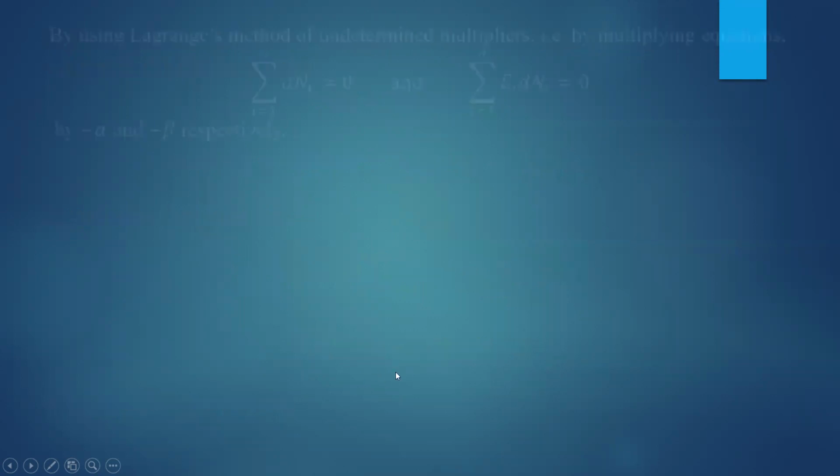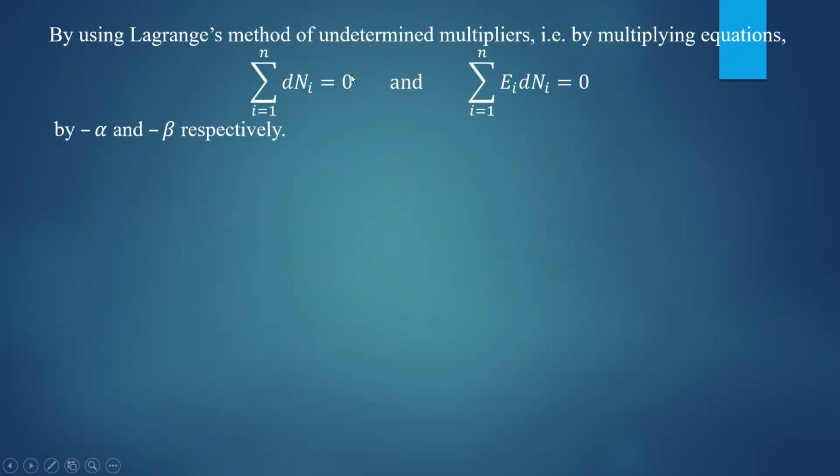Now you will use the concept of conservation law. We know that summation of dni equal to 0 and summation of ei dni equal to 0. Now we will multiply these equations by non-zero numbers, say minus alpha and minus beta, and this identity will not change. This method is called Lagrange's method of undetermined multipliers, where alpha and beta are unknowns.